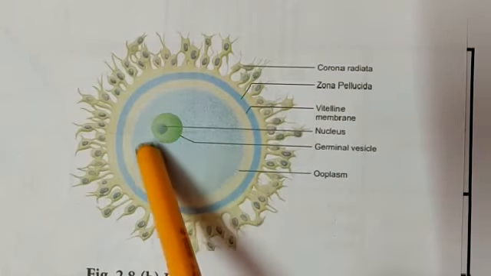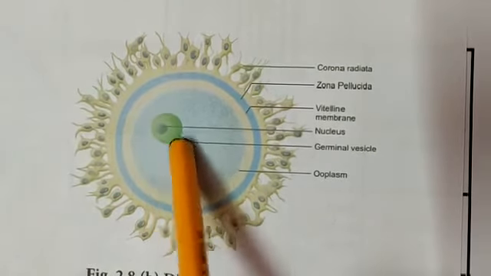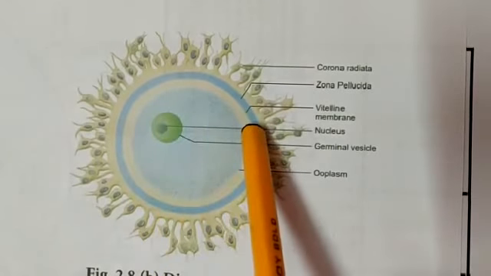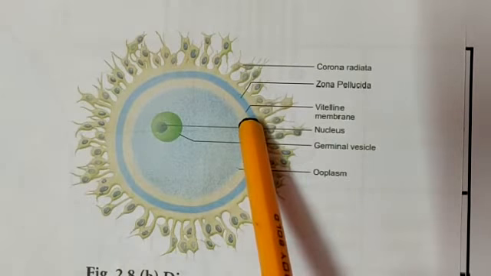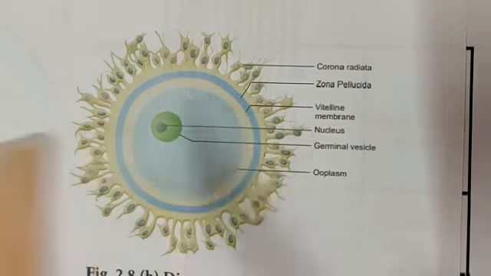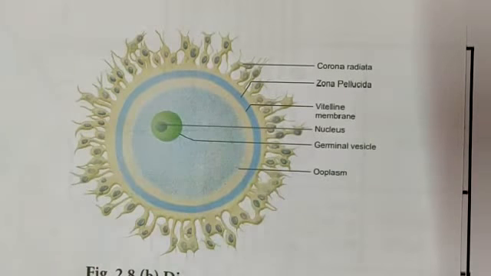The germinal vesicle covers the nucleus. The vitelline membrane is just the protective cover to cover the yolk. Ours is an alecithal egg. It has no yolk and it is non-cleidoic in nature.